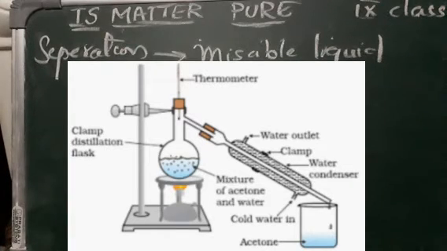Then next what we are going to do, we are going to attach the condenser of the flask on one side. On the one side we are just going to add a condenser.